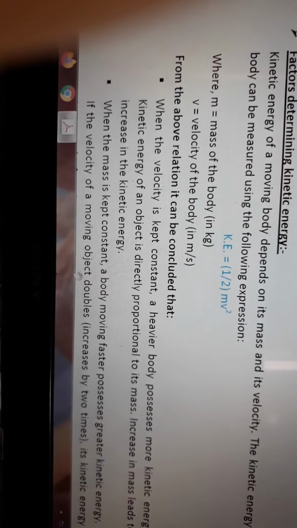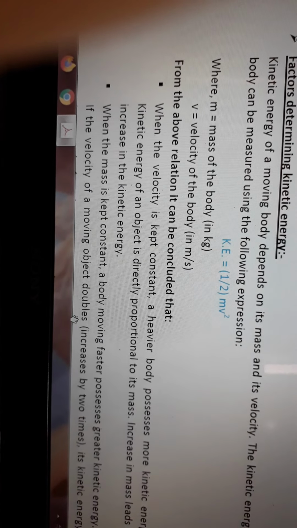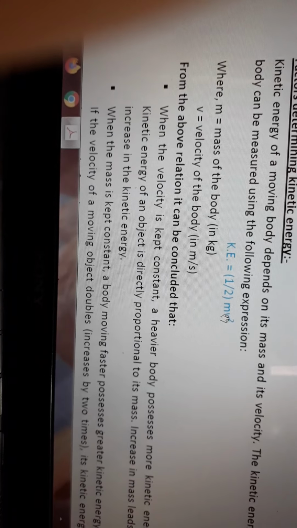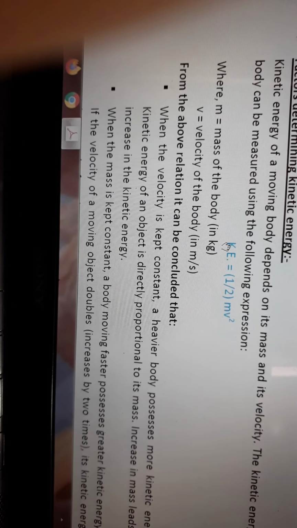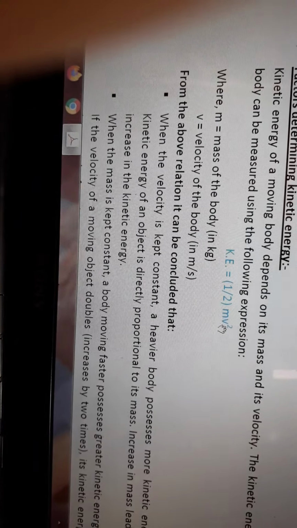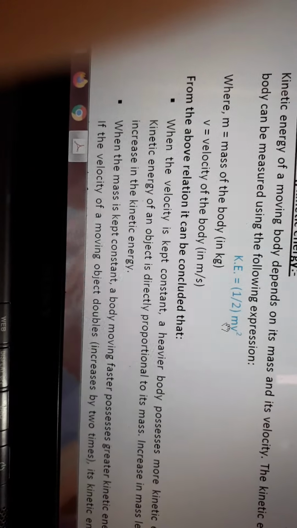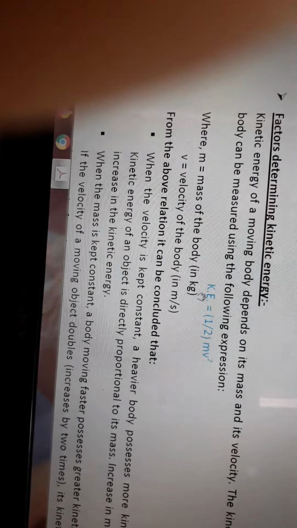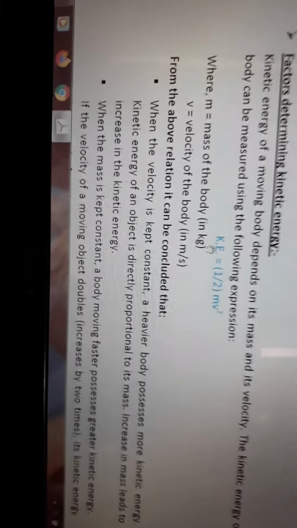If the velocity of a moving object doubles, that is, increases by 2 times, then kinetic energy increases by 4 times, because v square, so 2 square means 4.